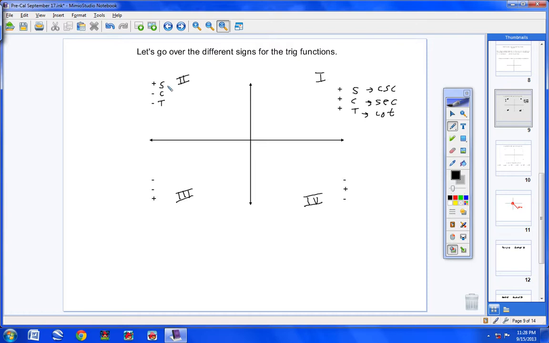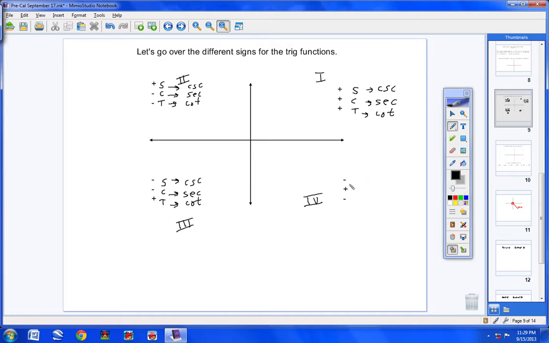Now don't forget what goes along with sine, cosecant, what goes along with cosine, secant, and what goes along with tangent, cotangent. Okay, same thing down here. Let's get this out of the way. Negative, negative, positive, that would be sine, cosine, tangent. So in this quadrant, sine is negative, cosine is negative, tangent is positive. And don't forget what goes along with sine. Cosecant, cosine has secant tagging along, and tangent has cotangent tagging along.